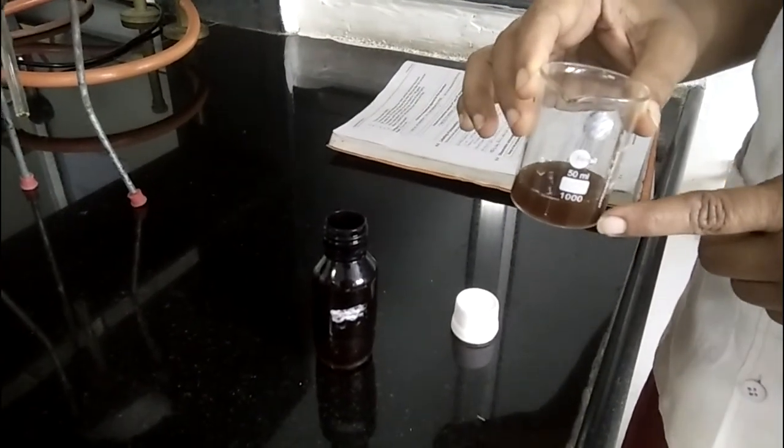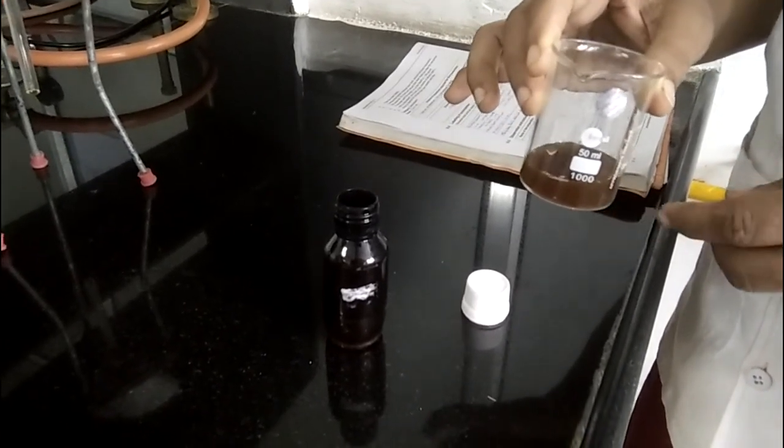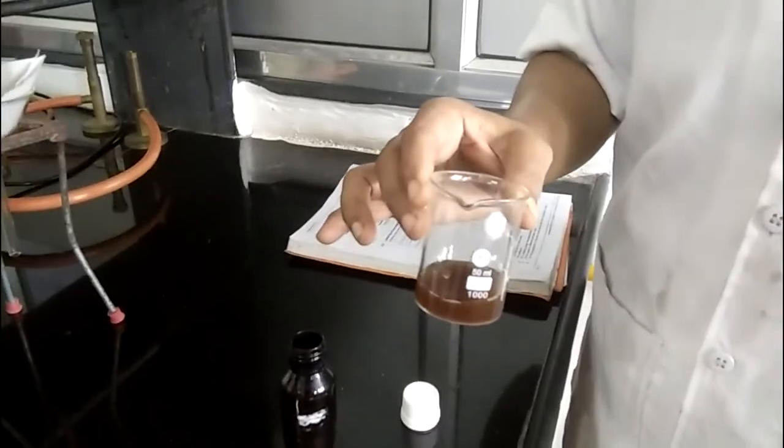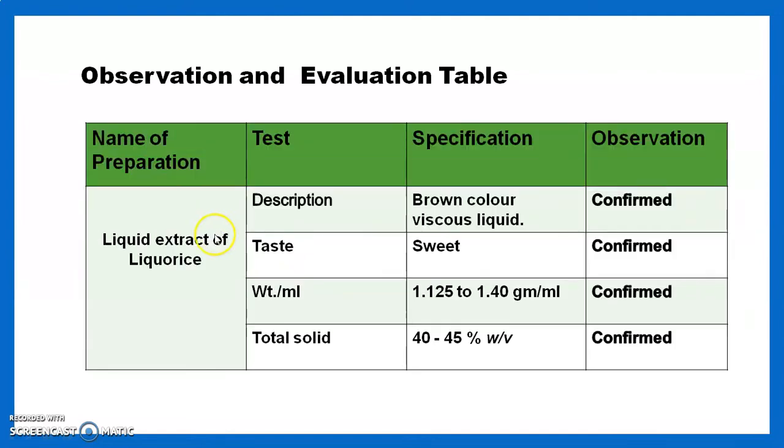It is sweet in taste. Weight per ml is 1.25, 30 milligram, which we recorded here, and solid content is more than 40%. Then for the observation and evaluation table, we move to the next session. After going through the stepwise procedure in the laboratory, we move toward the observation and evaluation table.